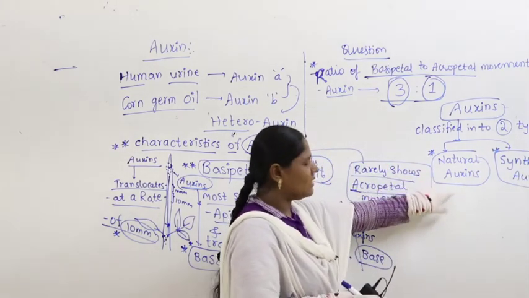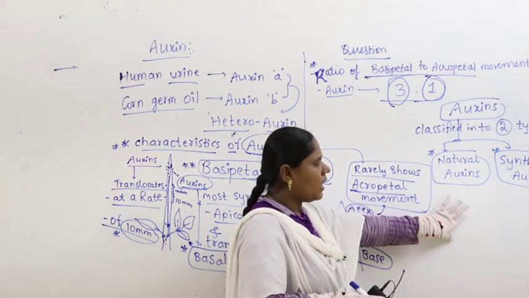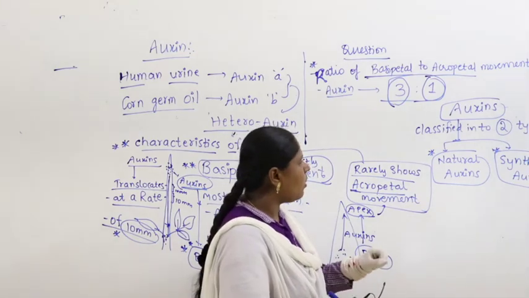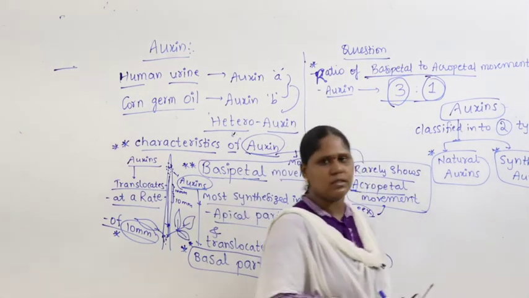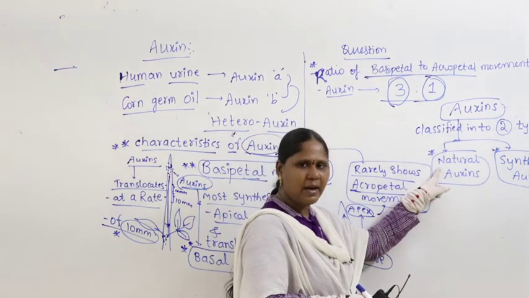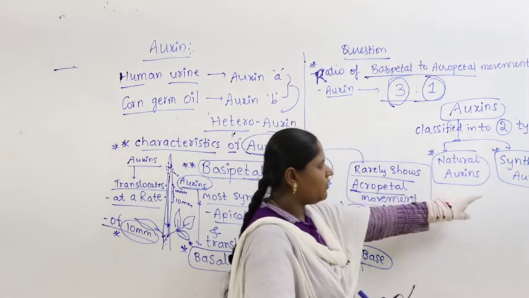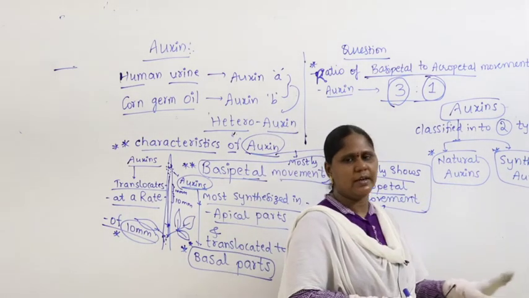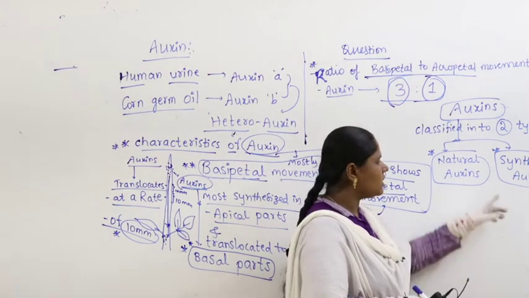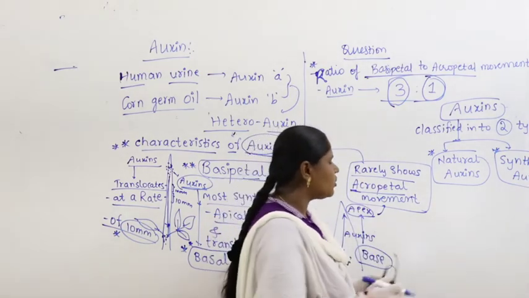Natural auxins get synthesized naturally within the plant. They are called natural auxins, and if they are synthesized artificially in the lab, then they are called synthetic auxins. I repeat again, if they are synthesized naturally in the plants or in living organisms, we call them natural auxins, and if they are prepared externally in industries, outside the organism, using some chemicals, then they are referred to as synthetic auxins.